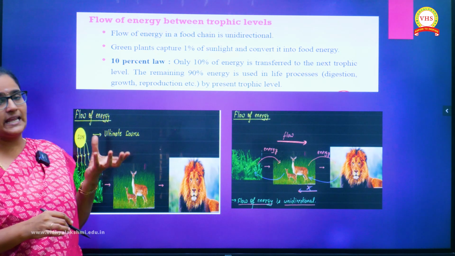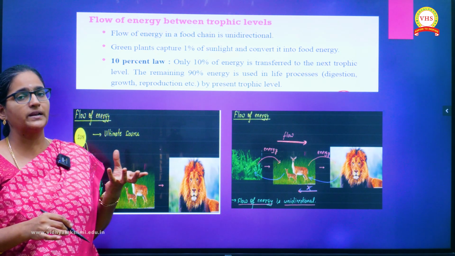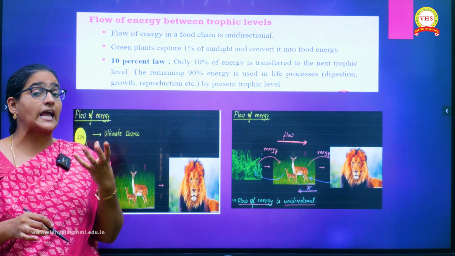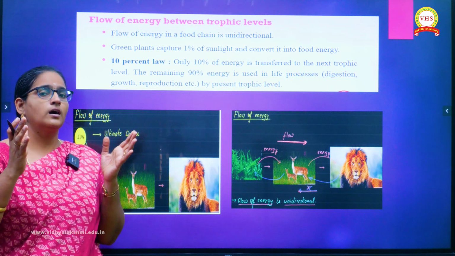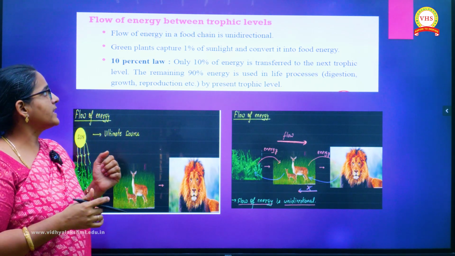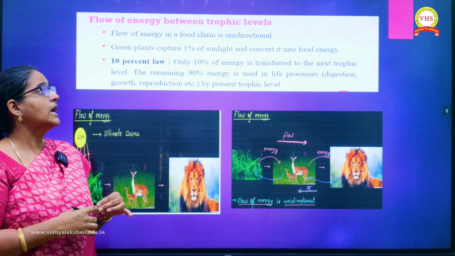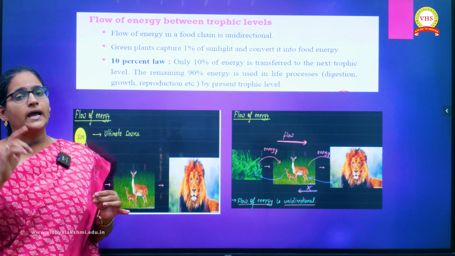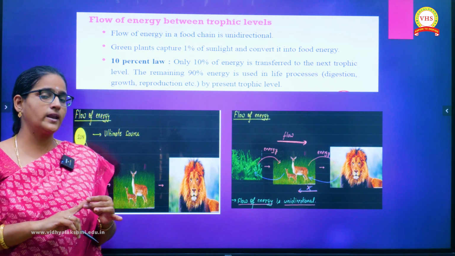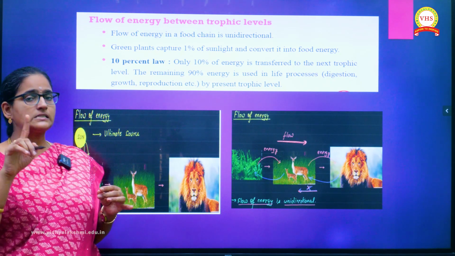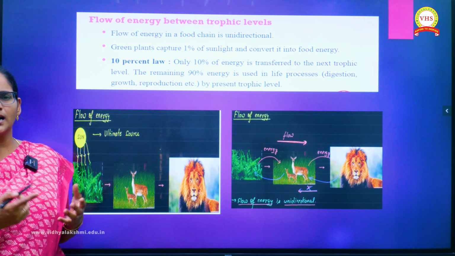So there are some criteria. If you look at the food chain and trophic level, there are some standard criteria or fixed statements. In that, the first one is: flow of energy in a food chain is unidirectional. The energy will be flowing in a particular direction, that is, a single direction. What is that single direction?